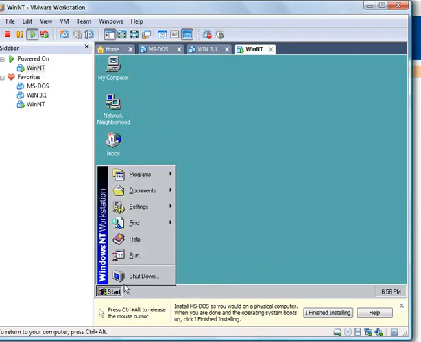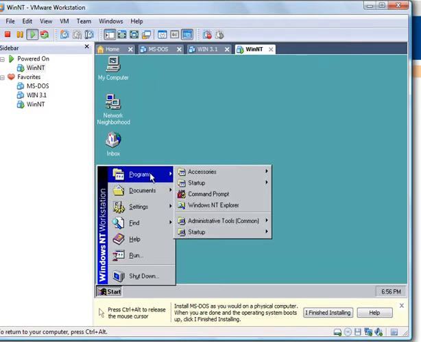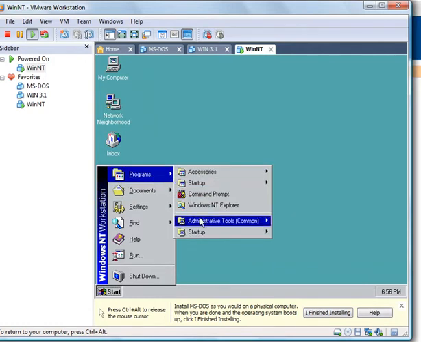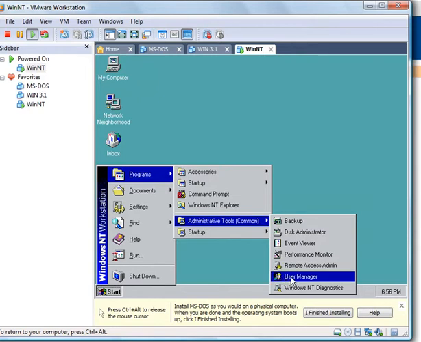But the big thing about this was the ability to set up all the users and what they were allowed to do and what they weren't allowed to do. Could they access this? Could they change information in this file? Could they add files? All the permissions that were allowed. So as the administrator, you go to Programs, Administrative Tools, and go to the User Manager.